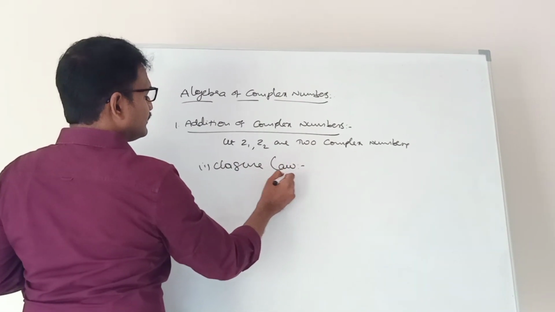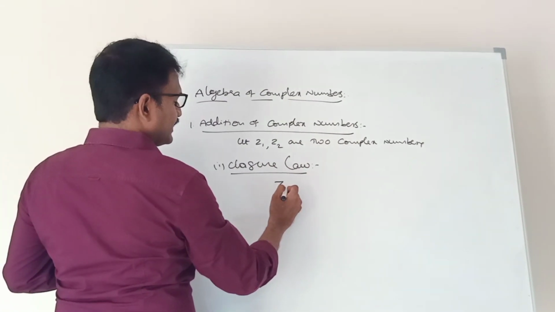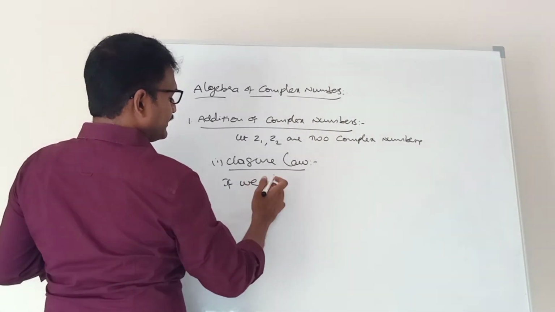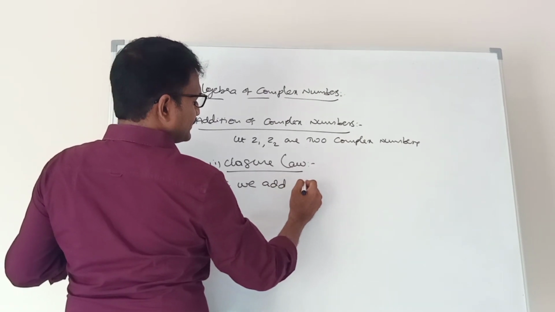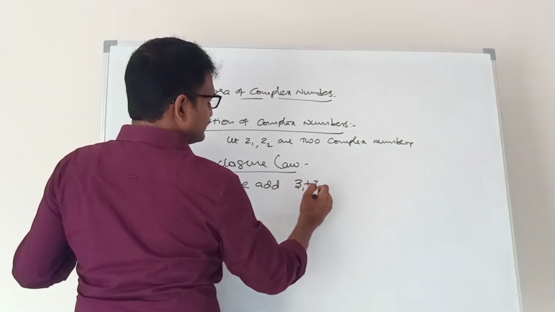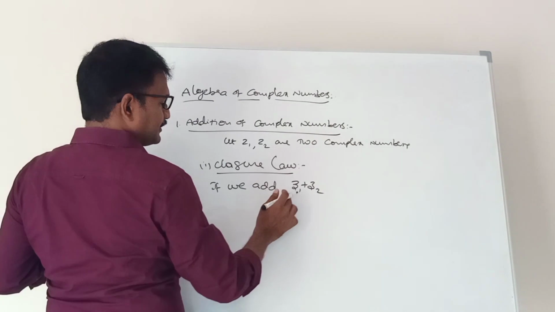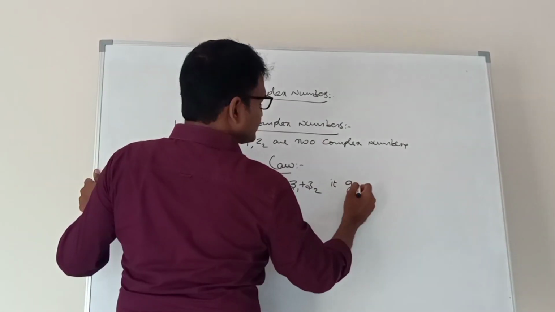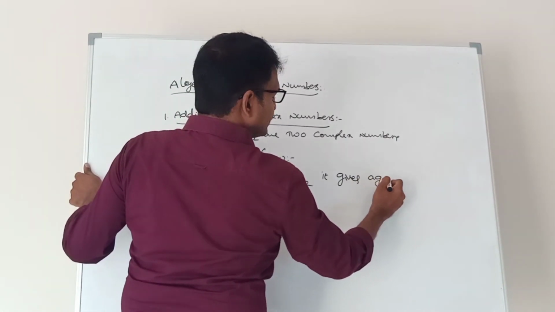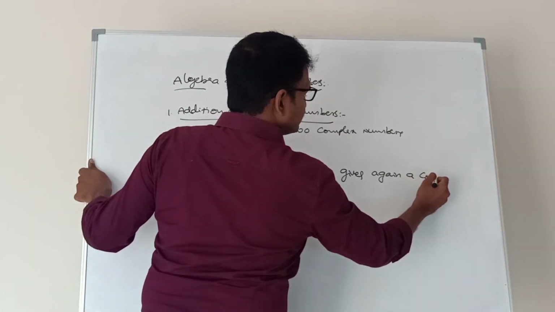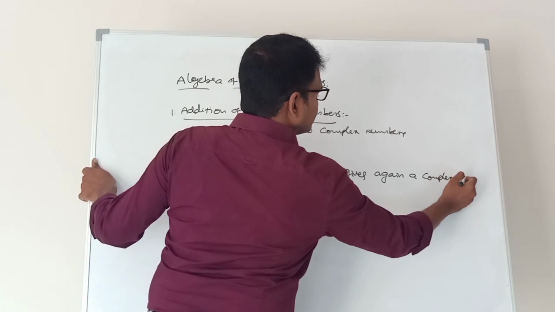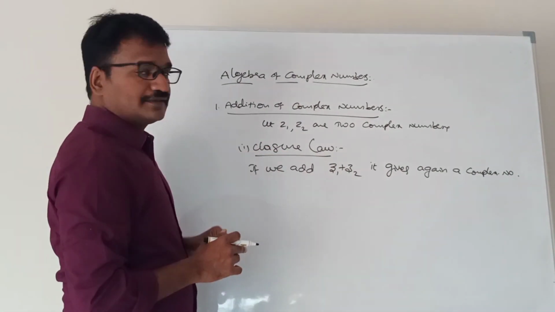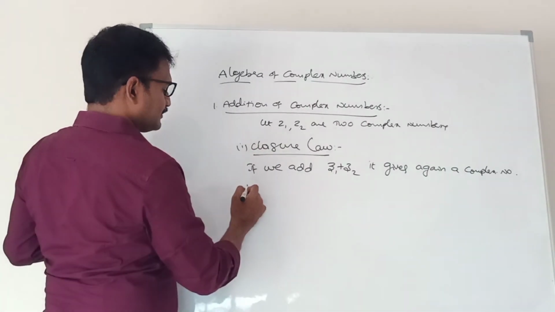What is closure law? If we add two complex numbers z1 and z2, it gives again a complex number. So addition of complex numbers follows the closure law.